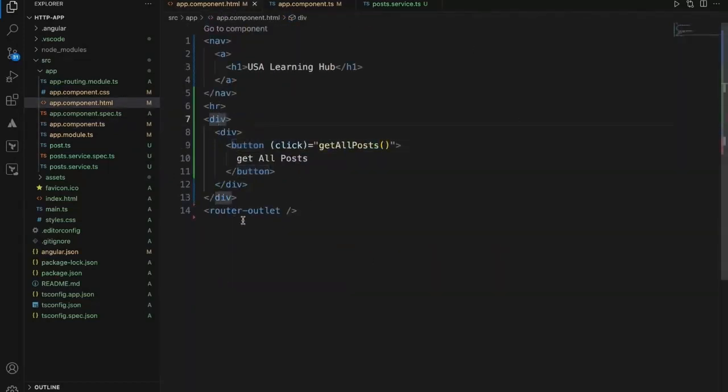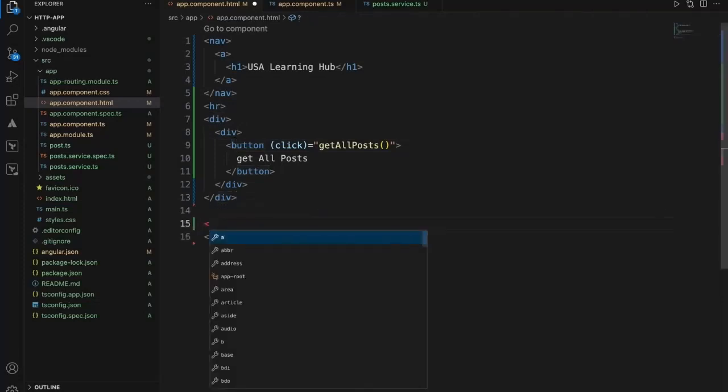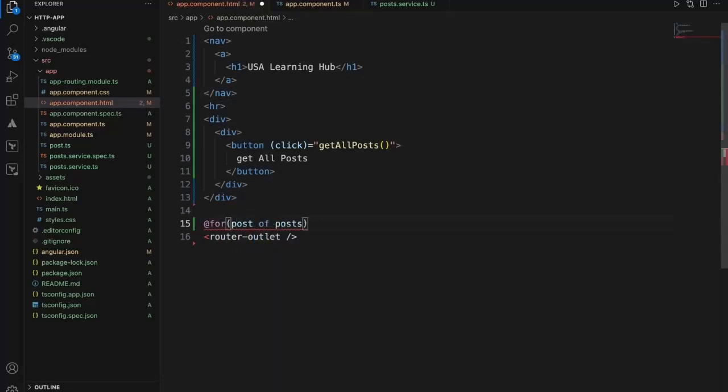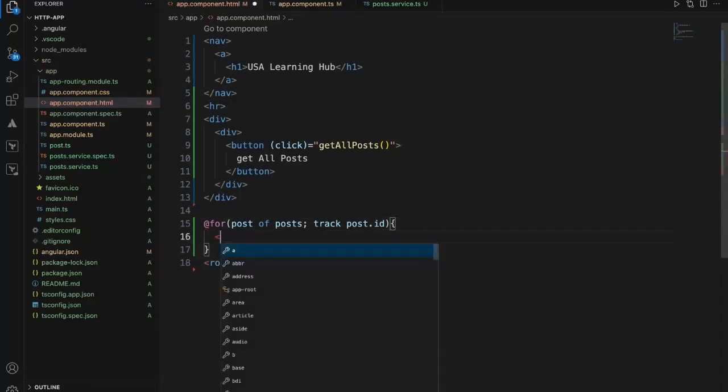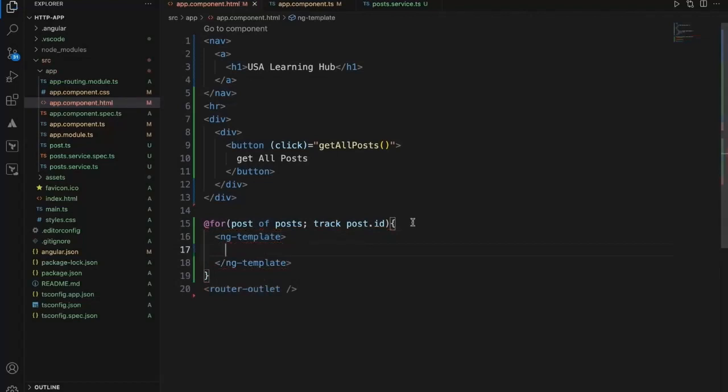Once I get this, I'll print it onto the console. How I can do that is, since it is a list, I'll use the Angular 17 for loop, post of posts, track by the post ID, so track post.id. While I for loop it, I'll use the template just to display.